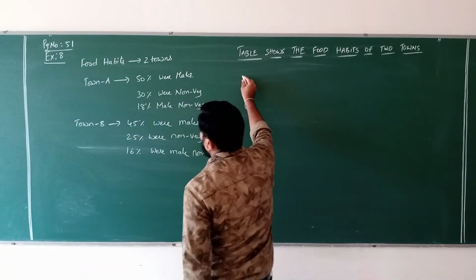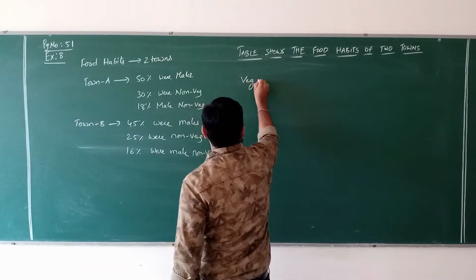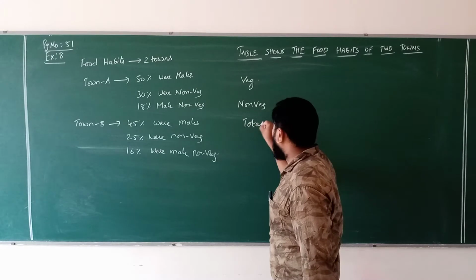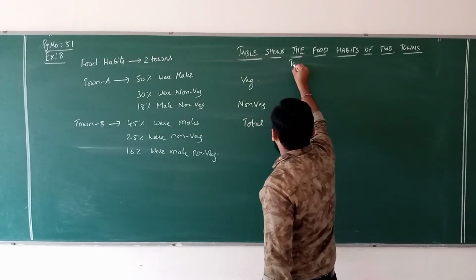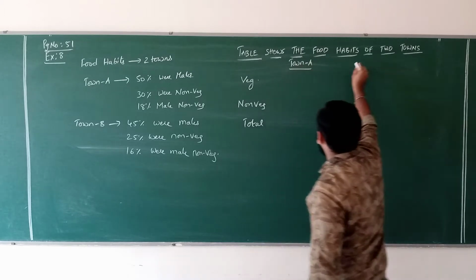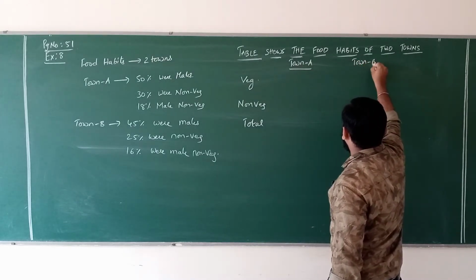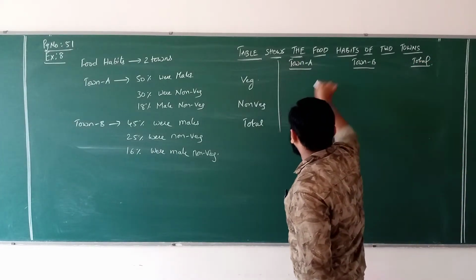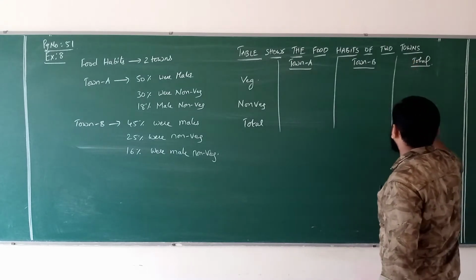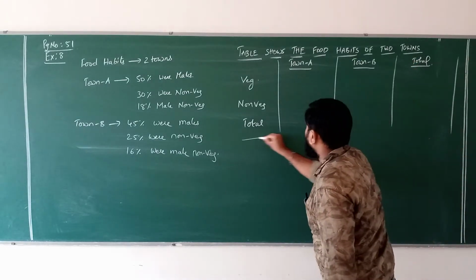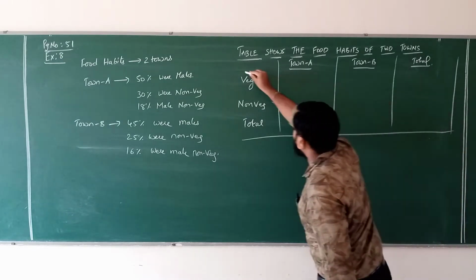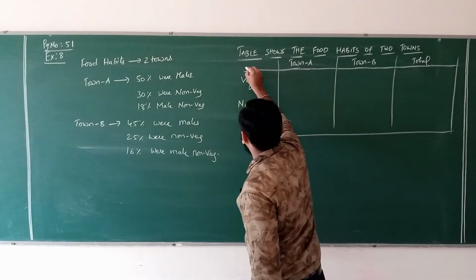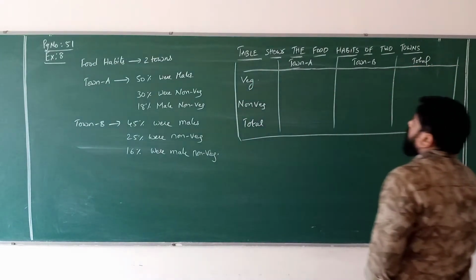See there now. Here, food habits you write down: vegetarian, non-vegetarian, and the total. Now, town A, town B, and whole total. So this is the data given.